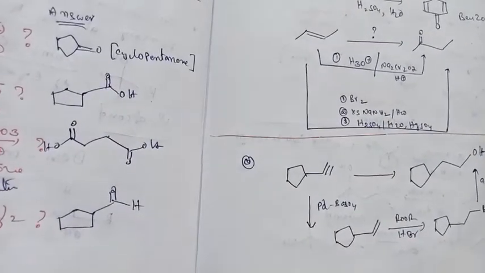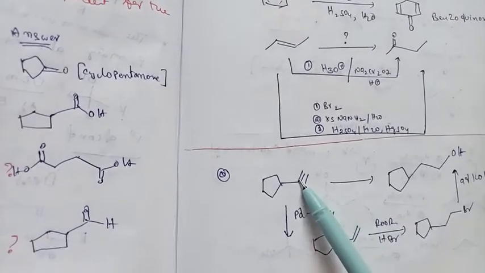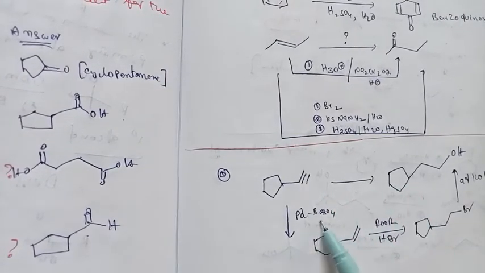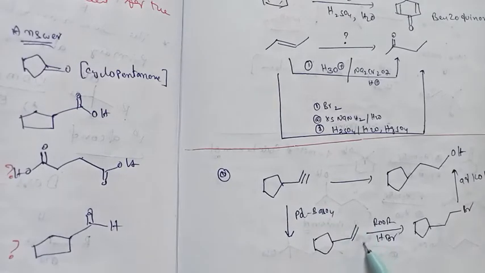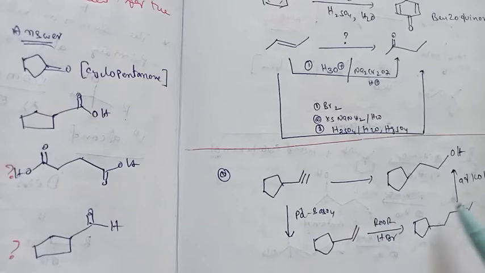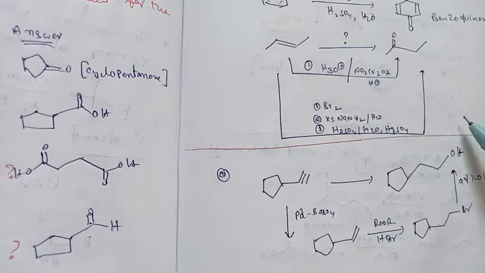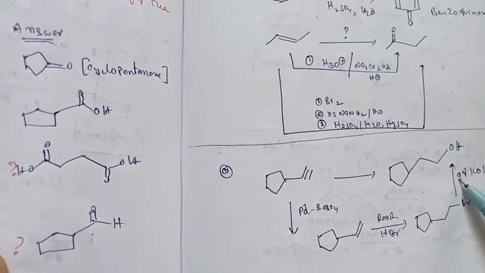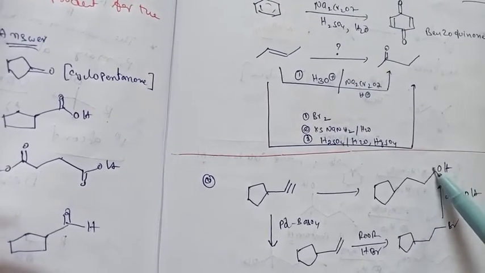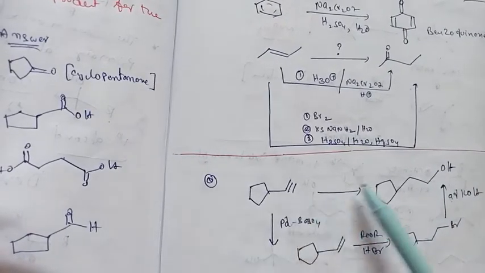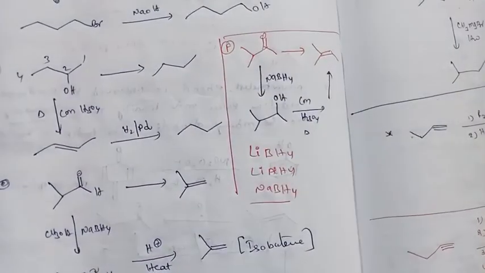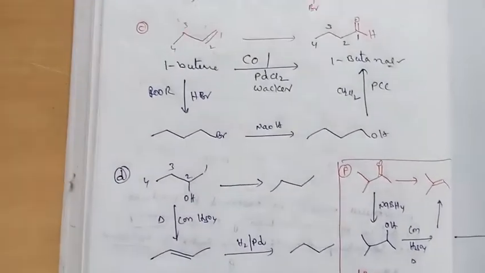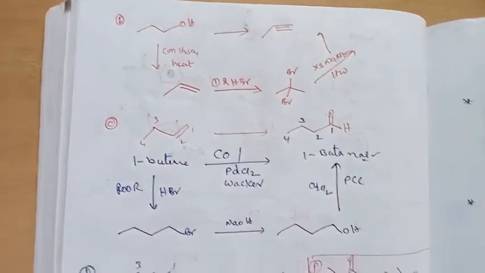And another example you can see here, this is the alkyne. By using palladium and barium sulfate, the alkyne is converted into the alkene. Then this reacts with peroxide and HBr, giving the anti-Markovnikov product, and by using aqueous alkali it can form a primary alcohol. So we can convert alcohol to alcohol. So these are the stages. To continue with some of the conversions here, very important for students, right?